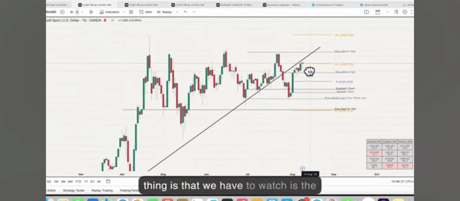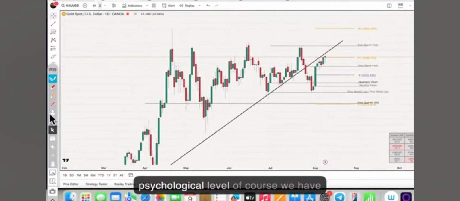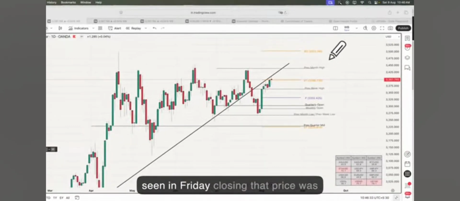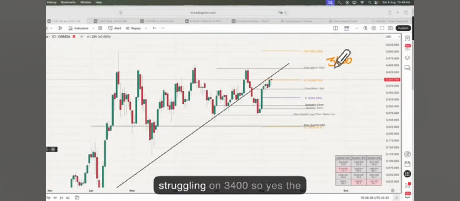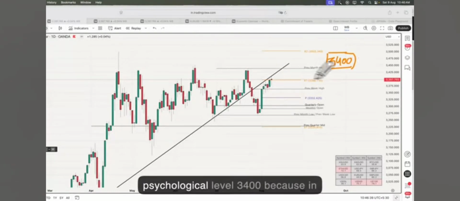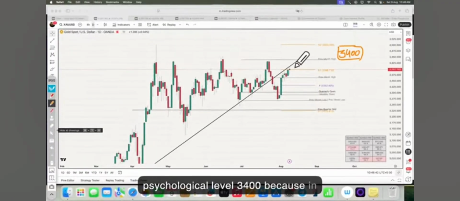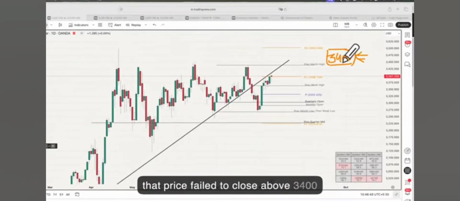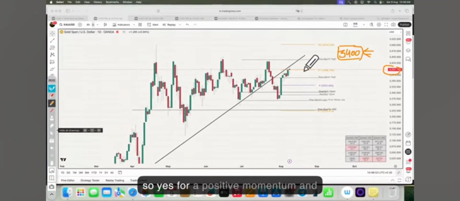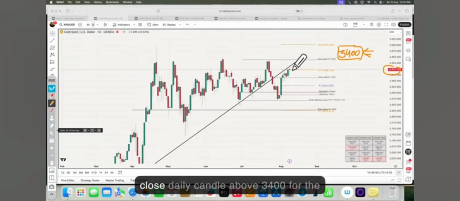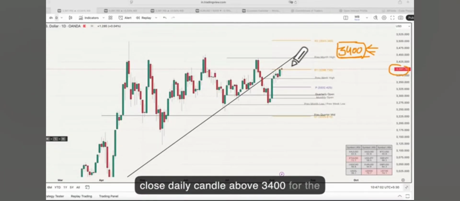The first thing we have to watch is the psychological level. Of course, in Friday's closing we have seen that price was struggling at 3400. So yes, the psychological level 3400, because in the previous day's closing price failed to close above 3400 and closed right under this level at 3397. For positive momentum and continuation, price needs to close a daily candle above 3400.